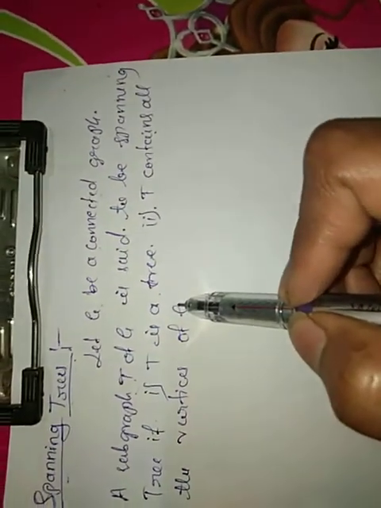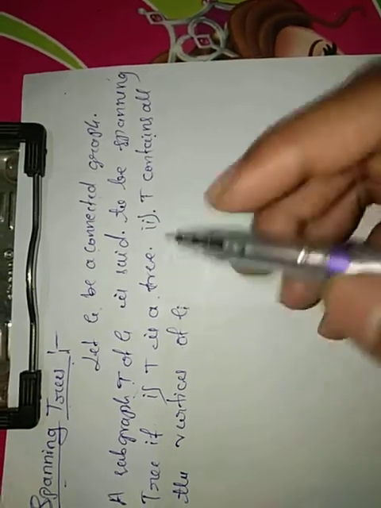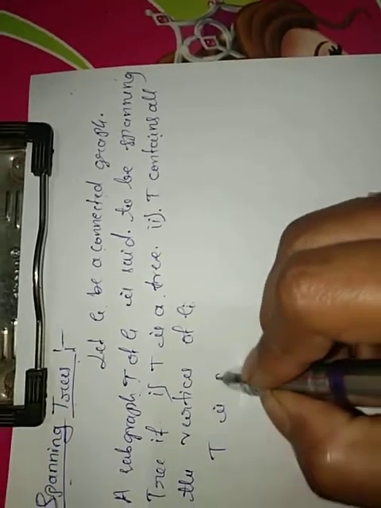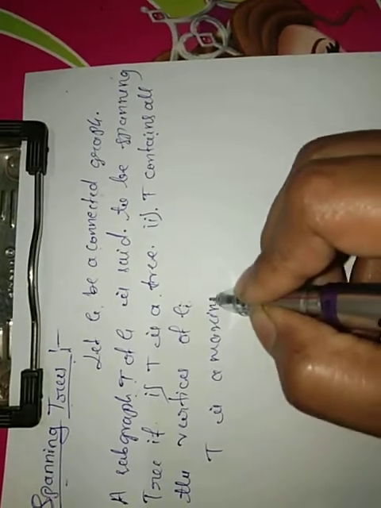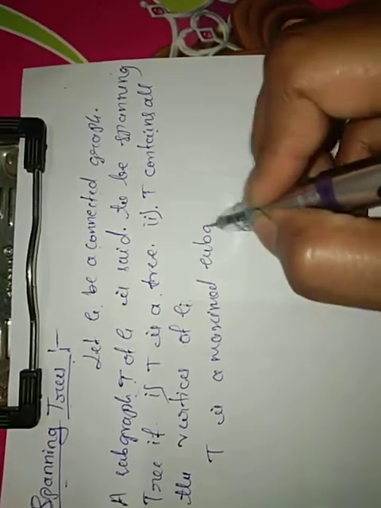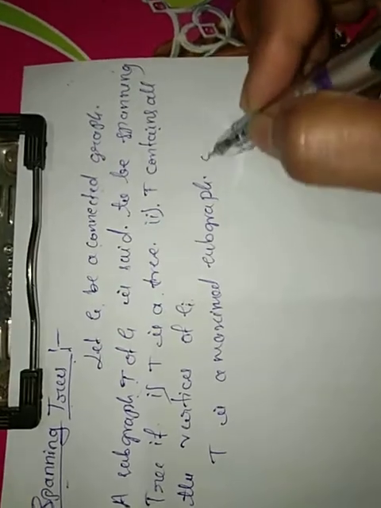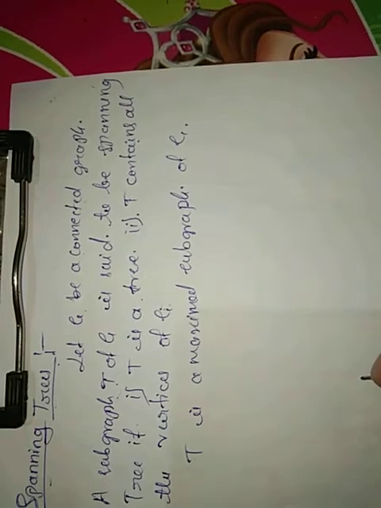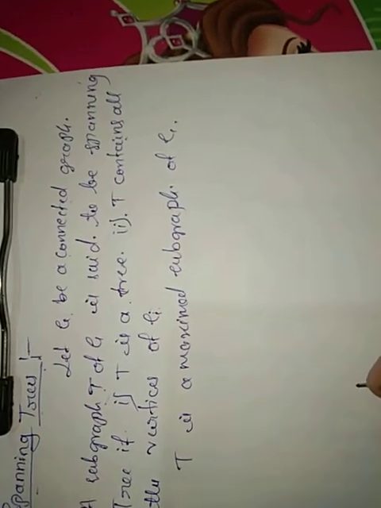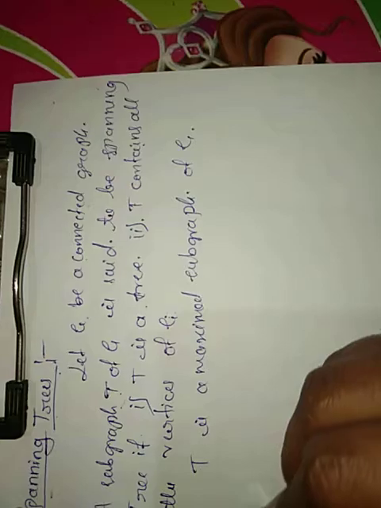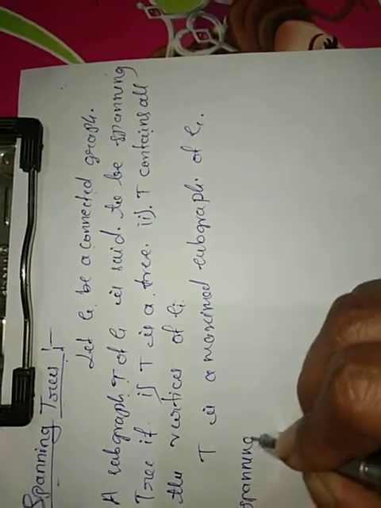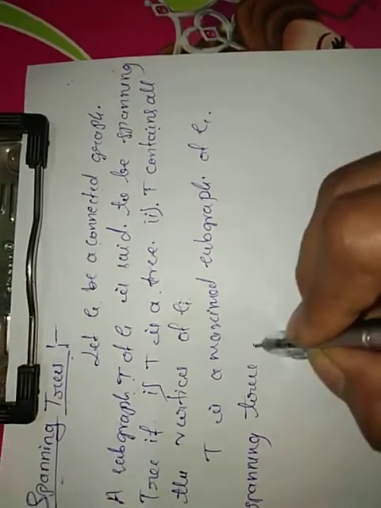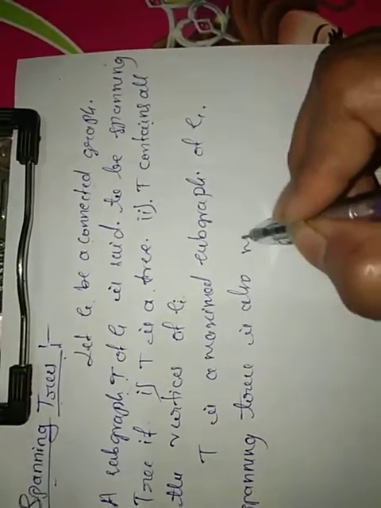Since the spanning tree of a graph G is a subgraph of G that contains all the vertices of G, T is a maximal subgraph of G. T is a maximal subgraph of G because it contains all the vertices of G. So we can say that a spanning tree is also a maximal tree.